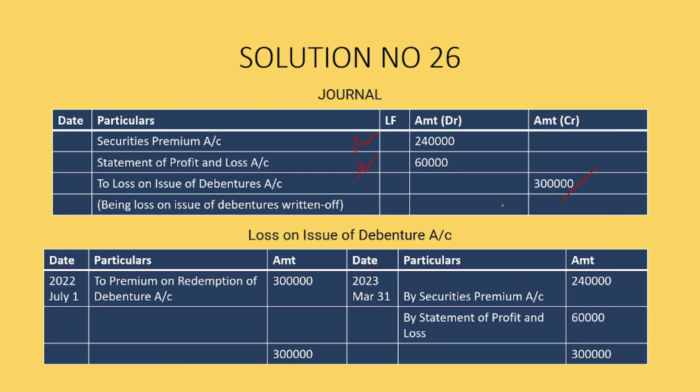Now, loss on issue of debenture ledger, here we can show that by securities premium 2,40,000, and we have premium on redemption of debentures 3 lakh, and by statement of profit and loss 60,000.